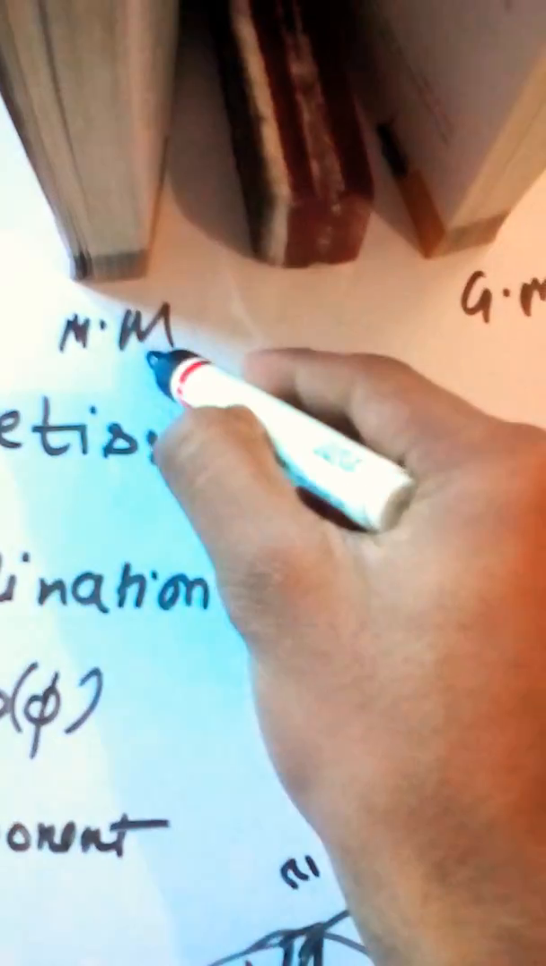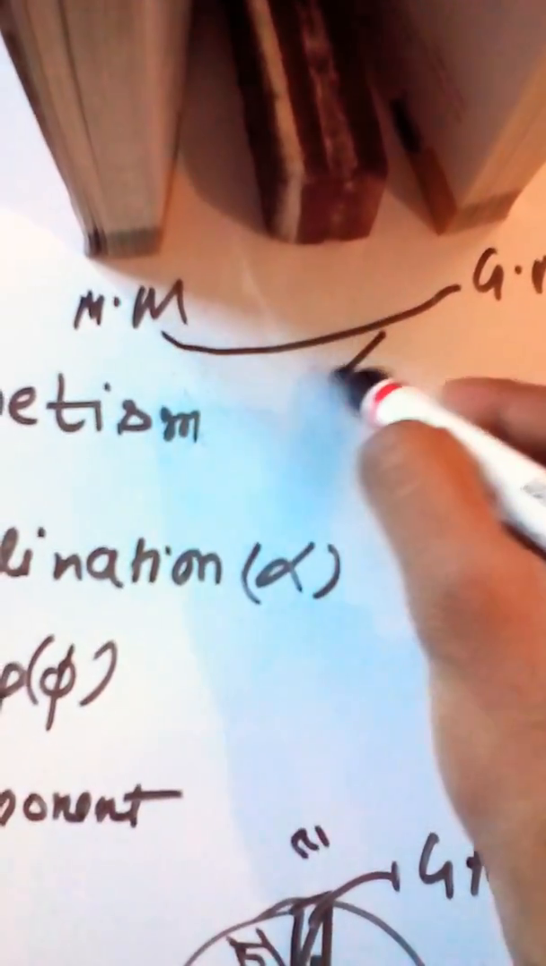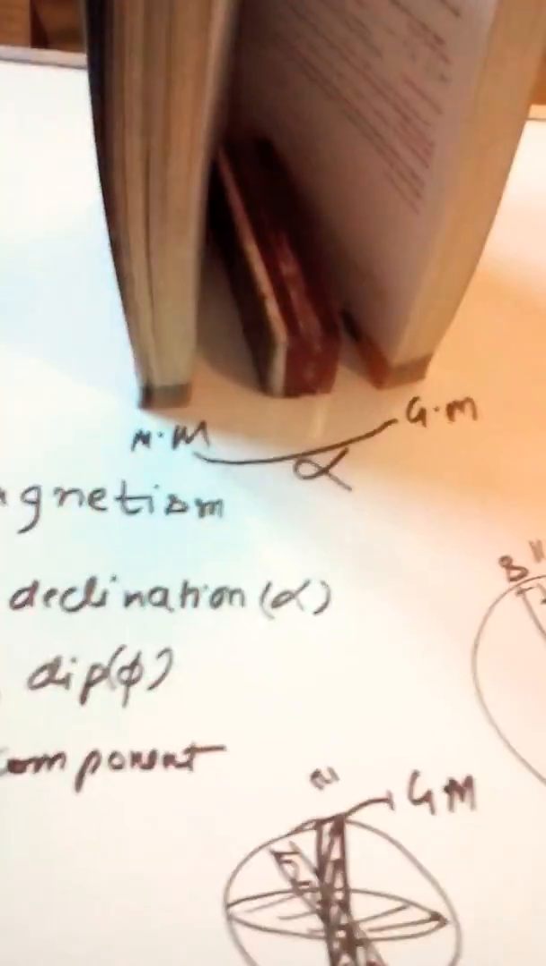So what is the angle of declination? It is the angle which the geographical meridian and the magnetic meridian make with each other, that is alpha. So this is the angle of declination. I thought this is quite clear to all of you, what the angle of declination is.